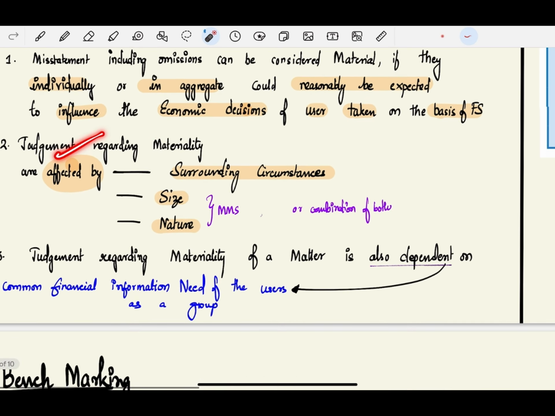Next, judgments regarding materiality are affected by surrounding circumstances, the size or nature of the misstatement, or a combination of both. While setting this materiality threshold level, the auditor needs to exercise his professional judgment. So this judgment regarding materiality is mainly affected by the surrounding circumstances, the size and nature of the misstatement, or a combination of both.